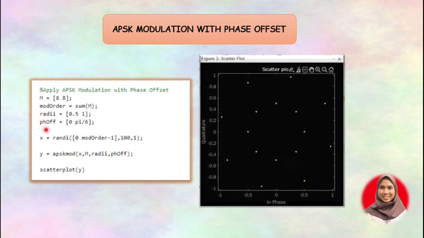The sum of M also needs to be a positive integer power of 2, and the value of the phase offset must be less than the corresponding element of 2 times pi over M. So for this coding, we need to set the phase offset value as pi over 6. Then we use the same command from the previous coding to plot the output.